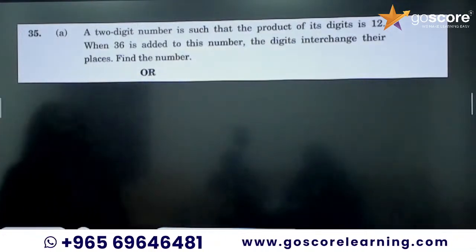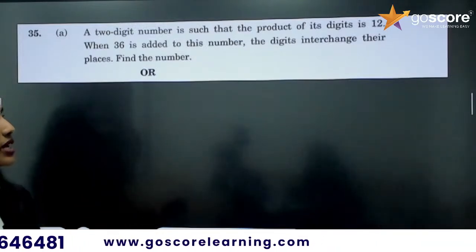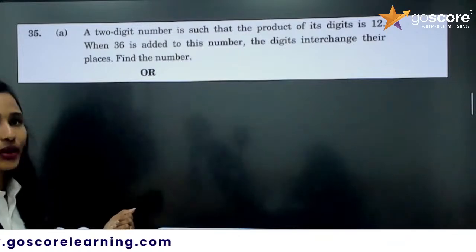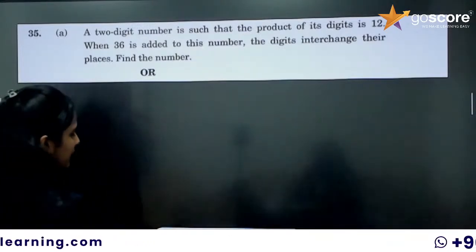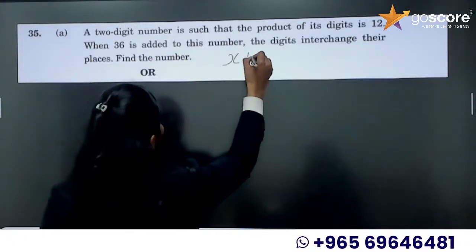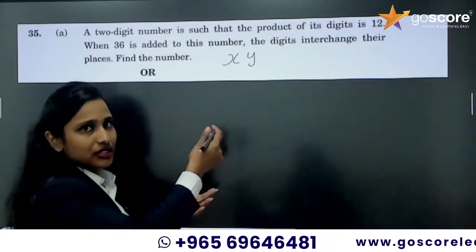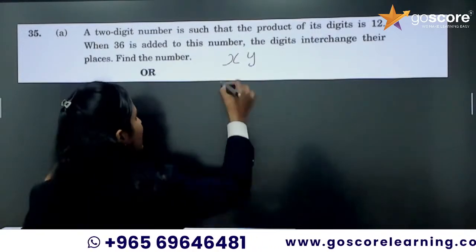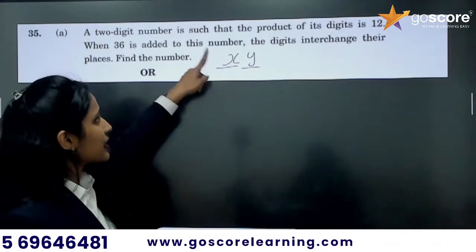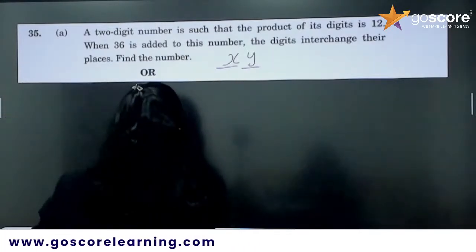Next question is, a 2-digit number is such that the product of its digits is 12. When 36 is added to this number, the digits interchange their places. Find the number. Okay. So we will take the 2-digit number as xy, but we won't write it as xy, because it means x into y, so I'm going to draw two lines so that you will be having that x is in tens place, y is in ones place. So I'm going to write like,